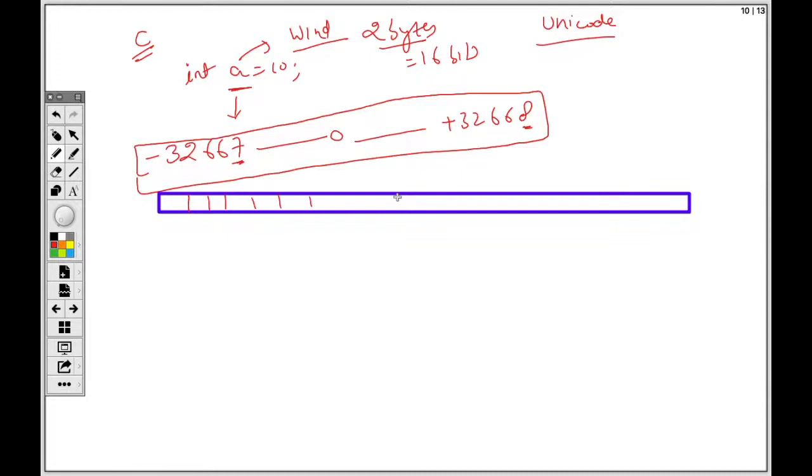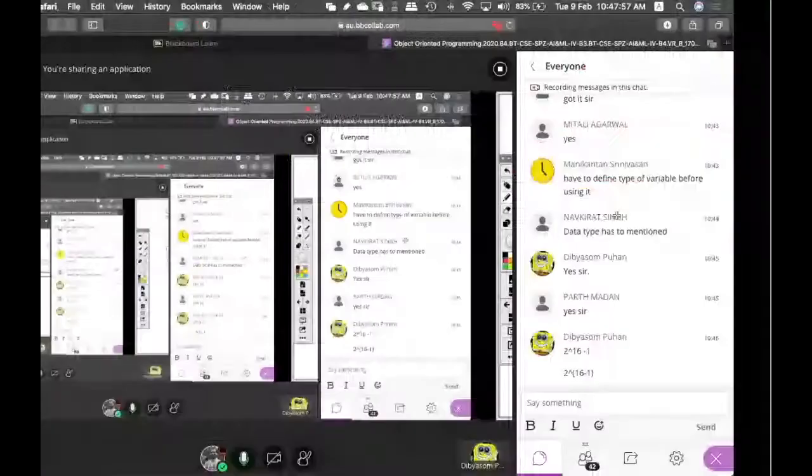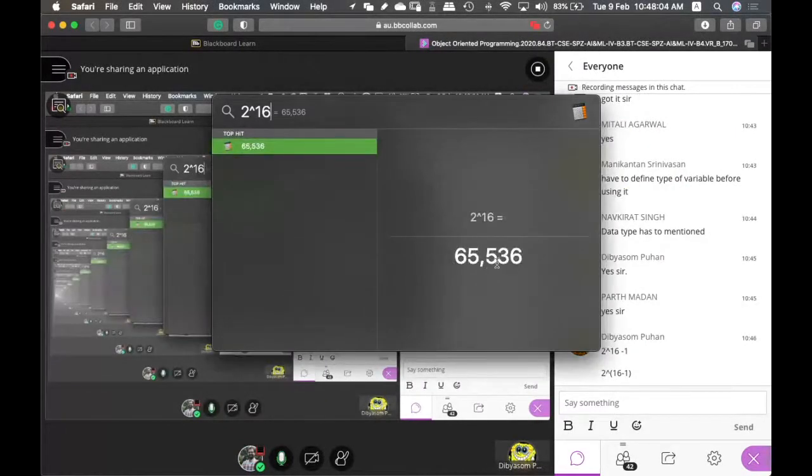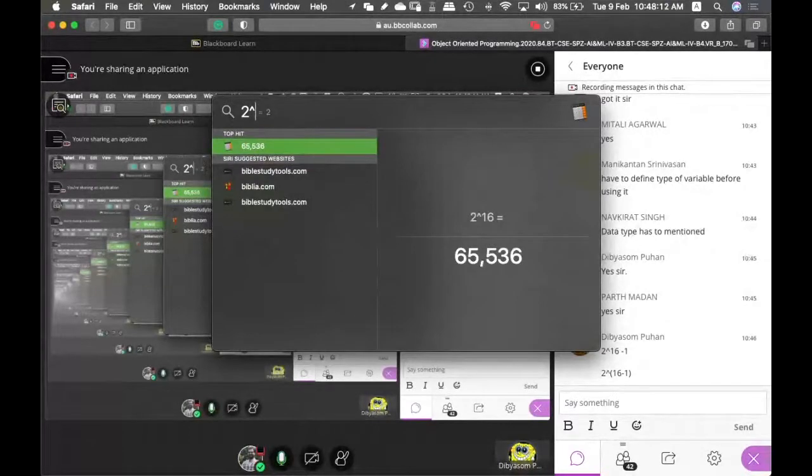So one variable will have these 16 bits inside itself. If I write 2 to the power 16, this is 65,536. So this is the number of decimal values that you can store in 16 bits. I hope you understand this.